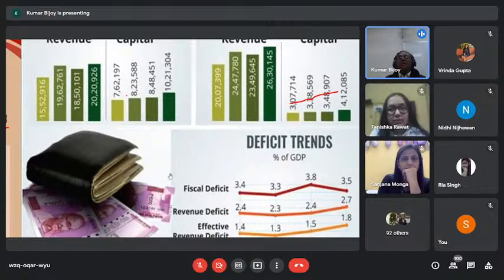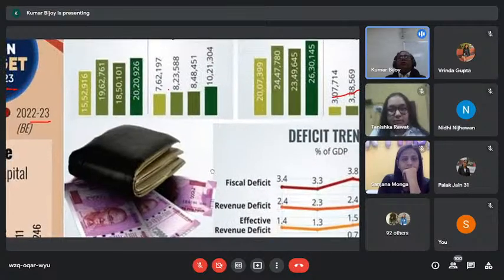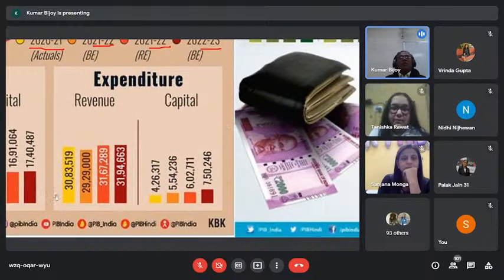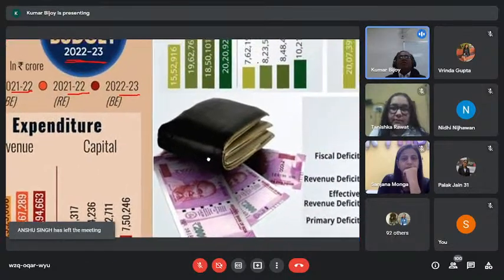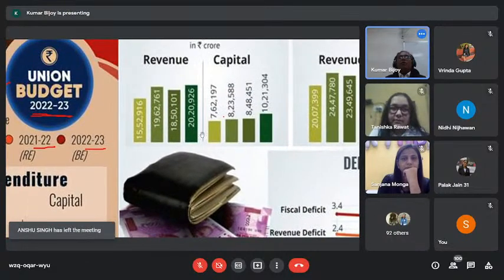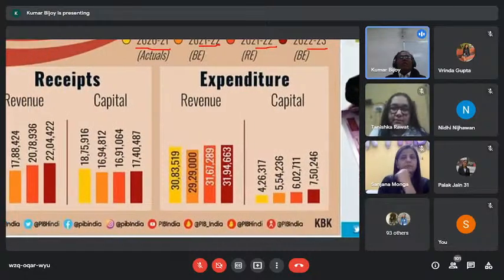I'm repeating it: your expenditure has become 30.83 from 26.30. So 4 trillion extra expenditure, and revenue of 20.20 was targeted whereas collection was only 16.33.